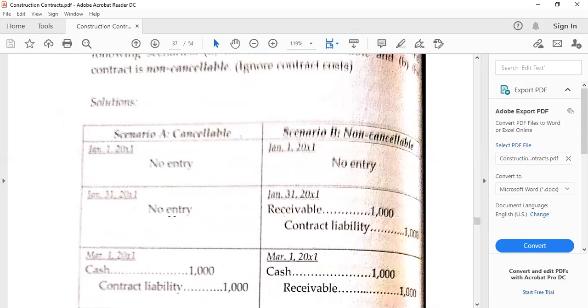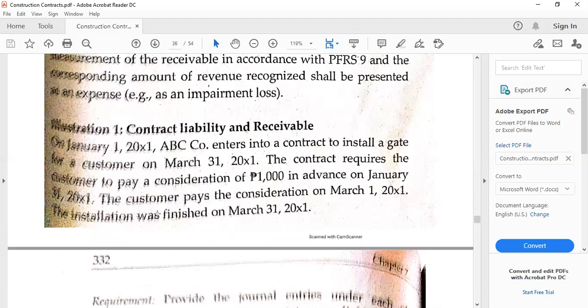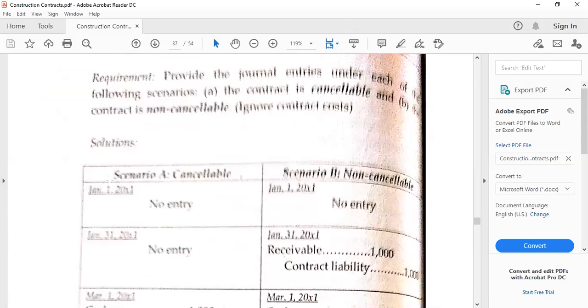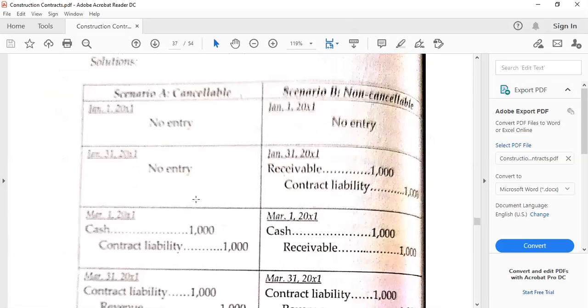Whereas on January 31, 20X1, clearly the contract provided that the customer will pay a consideration of 1,000 pesos in advance on January 31, 20X1. If it is a cancelable contract, meaning that is still dependent upon the provisions of the contract as to the fulfillment, it wouldn't involve an entry here.